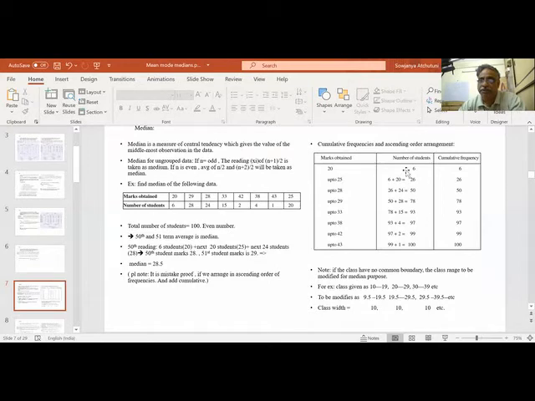So this is the process. First you have to write the data in ascending order, rearranged in ascending order. Then you do the cumulatives so that we will get to the 50 range. Finally, n by 2 has to be arrived at. N is 100, so we have to arrive at the 50th and 51st readings. Unless I do cumulative, I will not get the 50th.